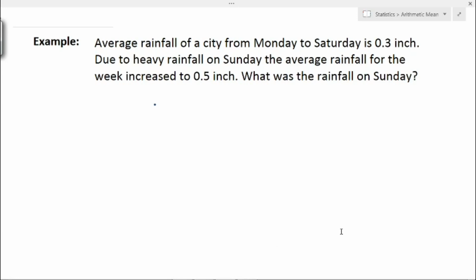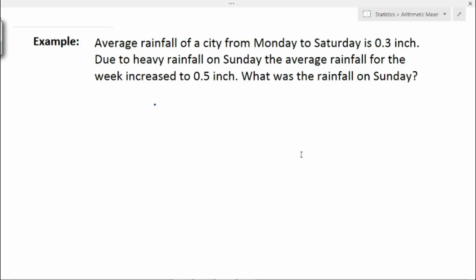In this video, I am going to explain how to determine a value when the arithmetic average is given. Here we have an example. In this example, the average rainfall of a city from Monday to Saturday is given as 0.3 inches. So we have an average value that is 0.3, and it is only from Monday to Saturday.